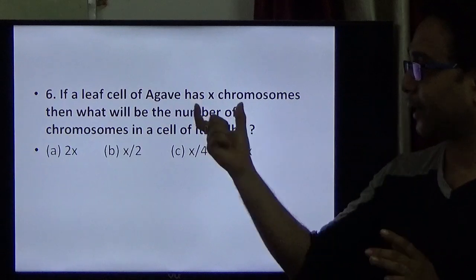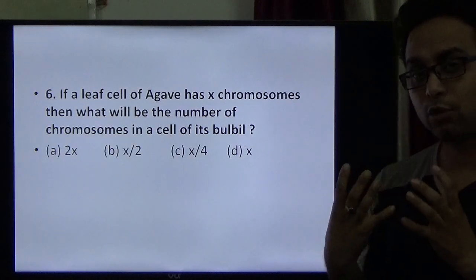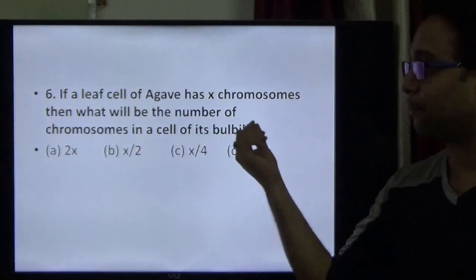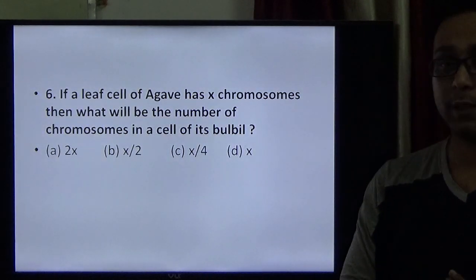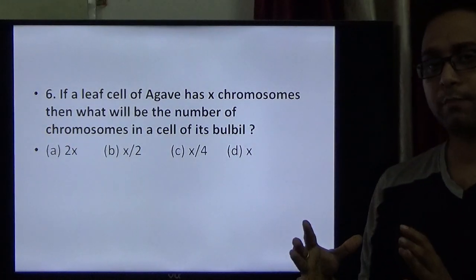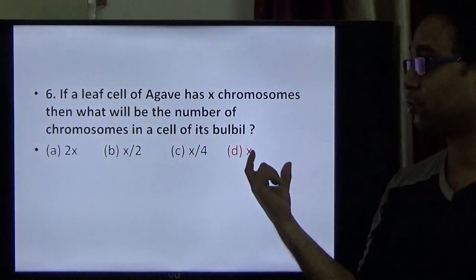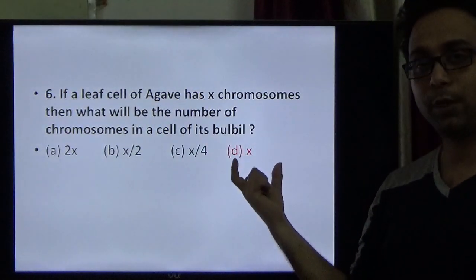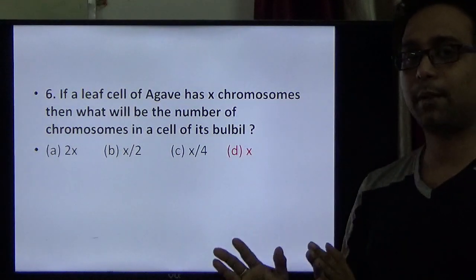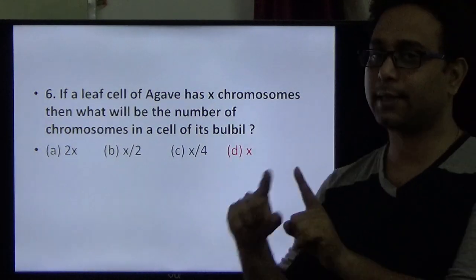Question number 6. If a leaf cell of agave has X chromosomes, the leaf is a body cell, so its chromosome number is 2n, meaning diploid. Then what will be the number of chromosomes in a cell of the bulbil? The bulbil is also an asexual reproductive part, so its chromosome number is also diploid. So D is the right option. The leaf cell and the bulbil have the same number of chromosomes, because in asexual reproduction the chromosome number does not change. The parent cell and the daughter cell have the same number of chromosomes.